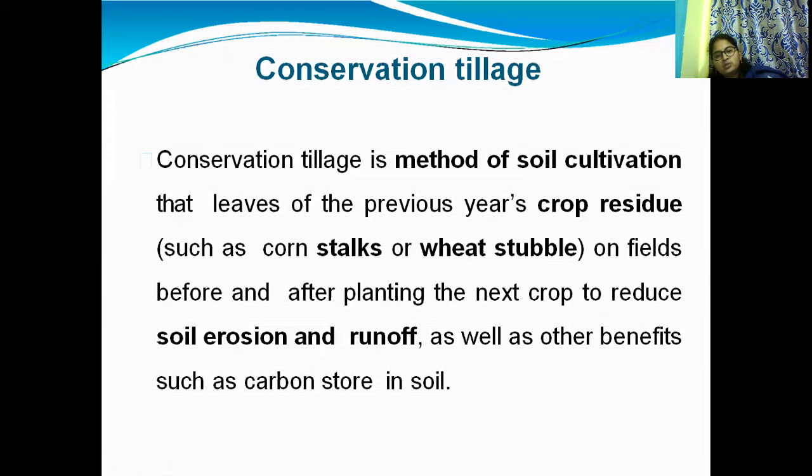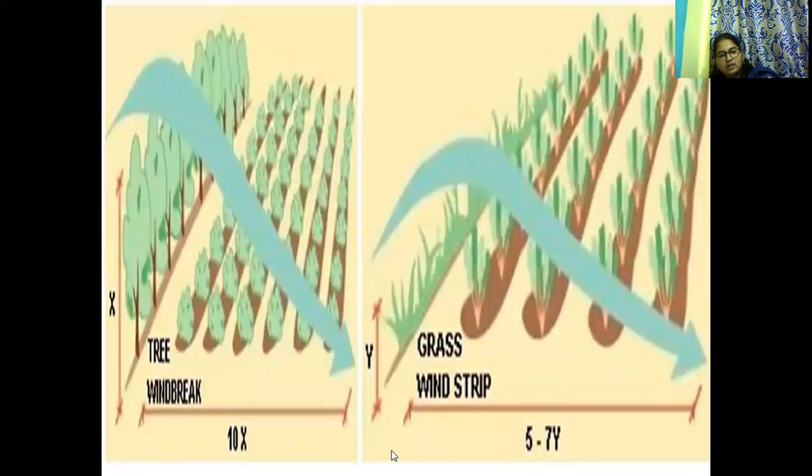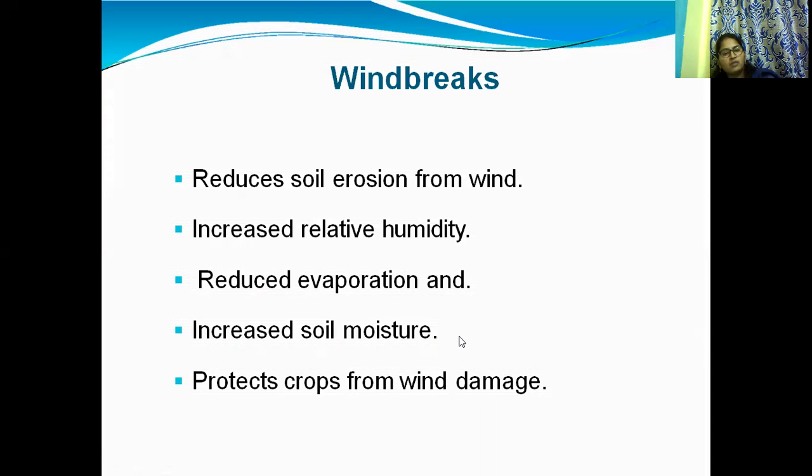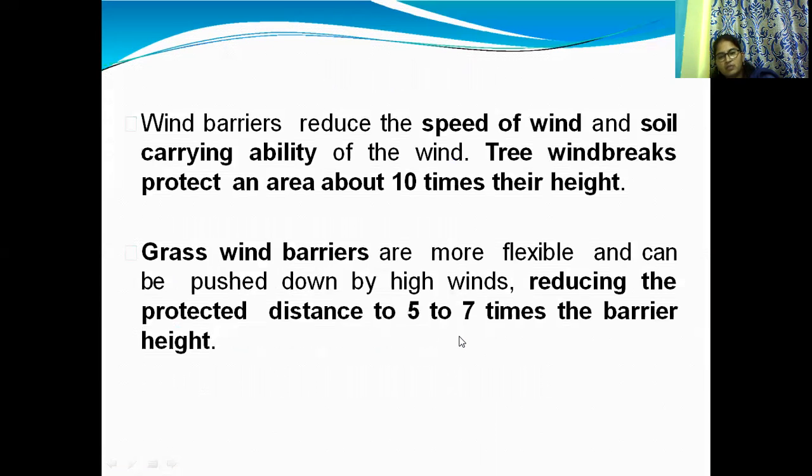As shown in the figure, tree windbreakers and grass windbreaker strips protect according to their height. Protection extends about 10 times their height, and grass windbreakers are flexible and can be pushed down by high winds.